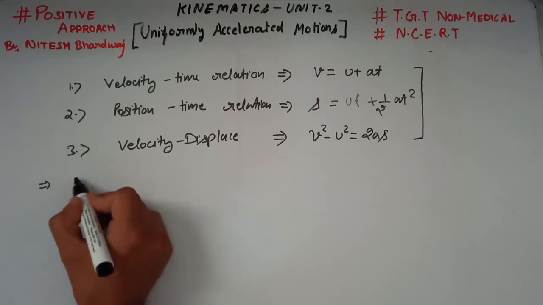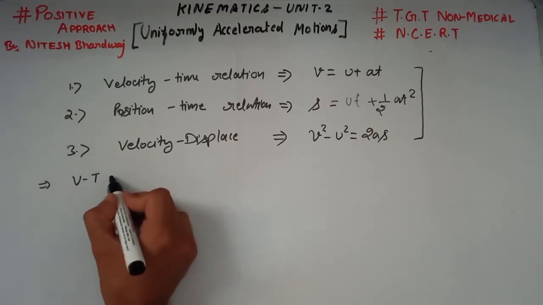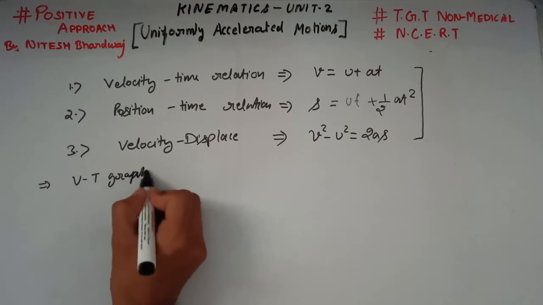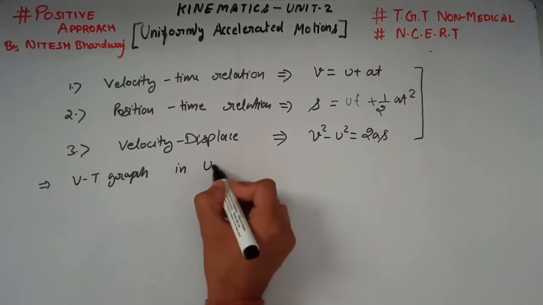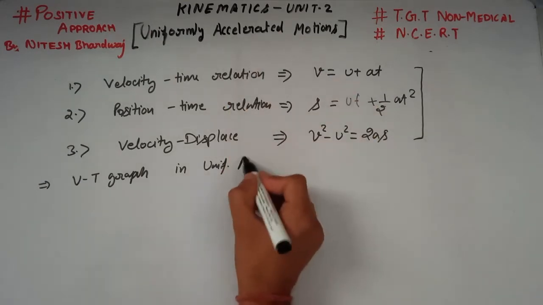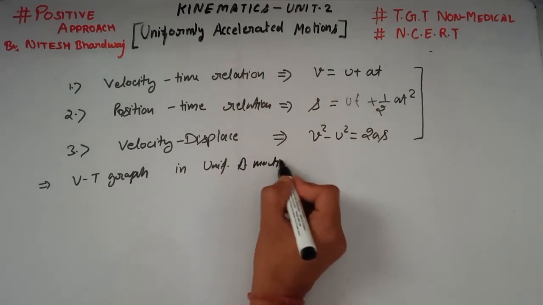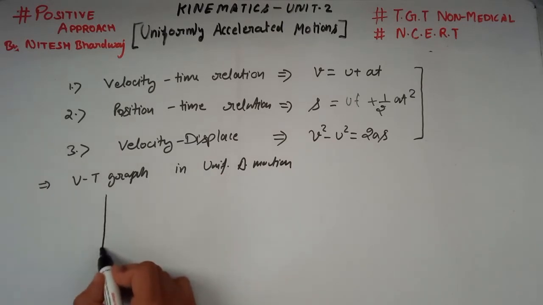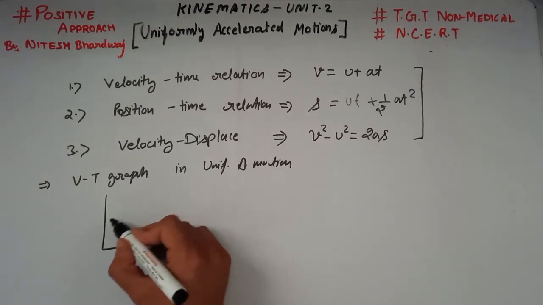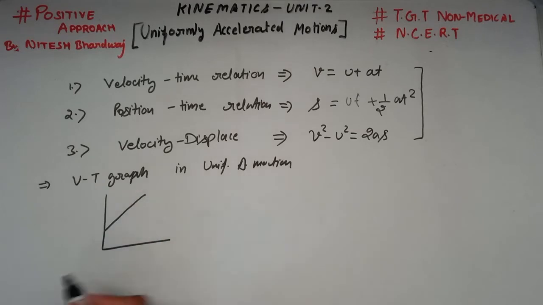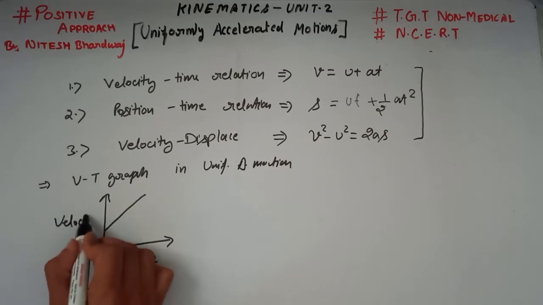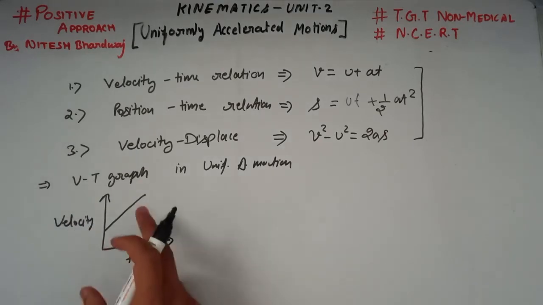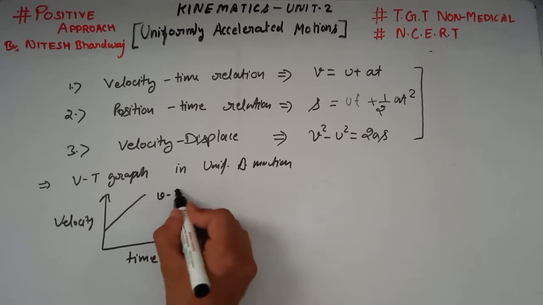Now we discuss the velocity time graph in uniformly accelerated motion. The velocity time graph represents a straight line. Along the x-axis is time and along the y-axis is velocity.